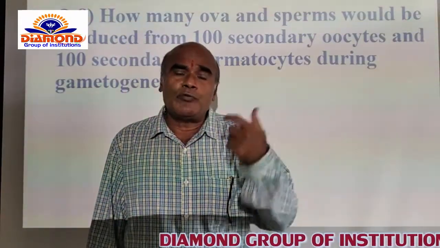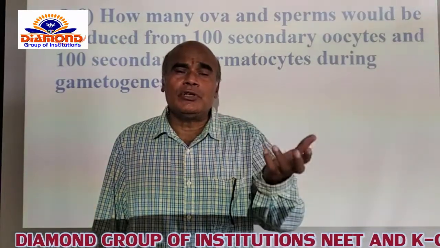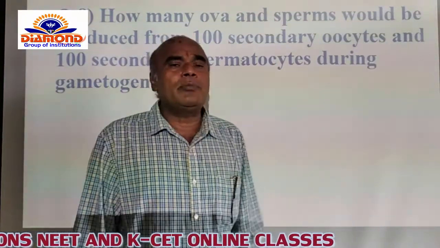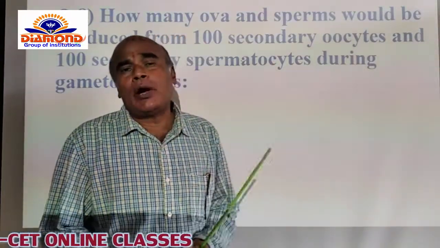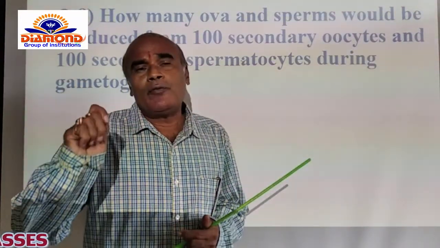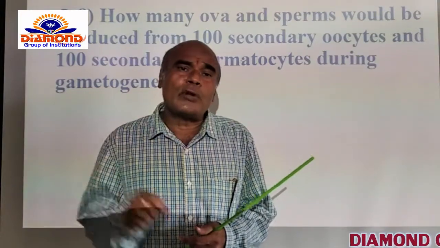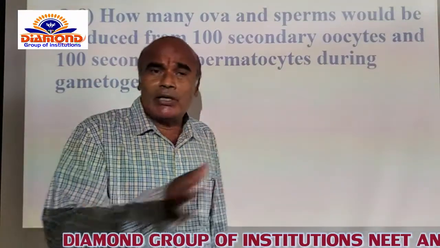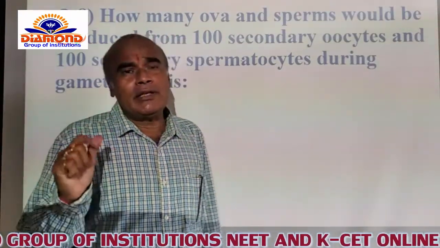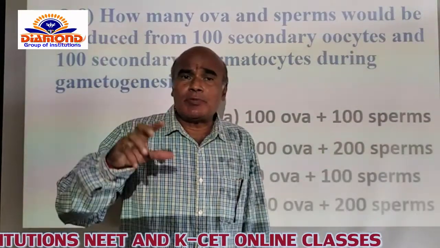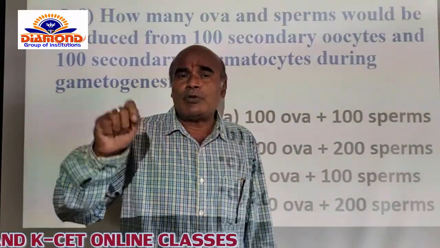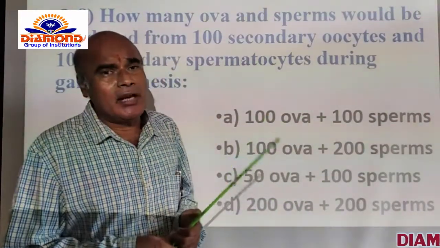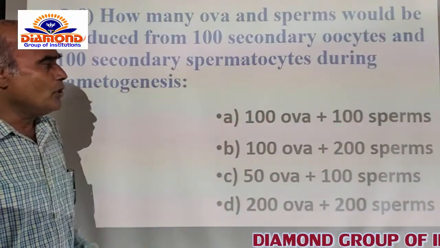Each secondary oocyte, after completion of the meiotic division, has its number of chromosomes reduced, and one polar body is produced. But however many oocytes are present in the ovary, they develop into the same number of ova. There is no increase in number itself. Whereas regarding spermatogenesis, each secondary spermatocyte is supposed to develop into 2 sperms. So when you calculate it in a systematic manner, certainly we'll get one of the options as correct.